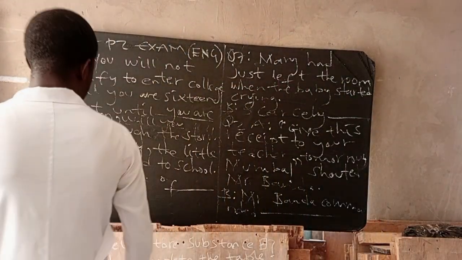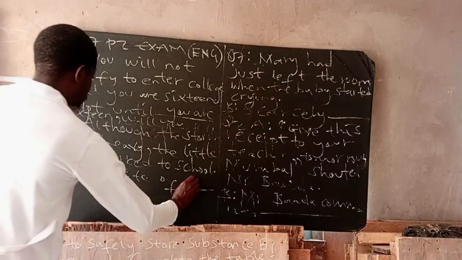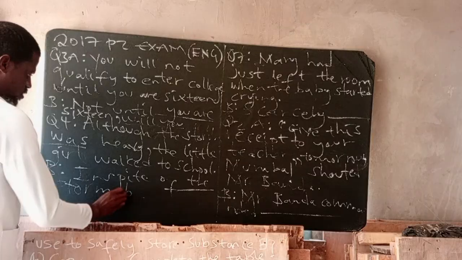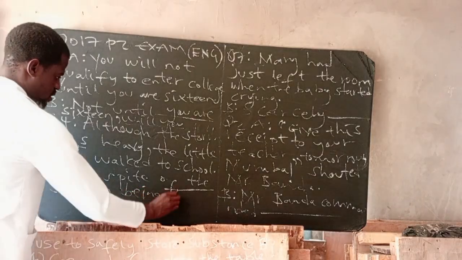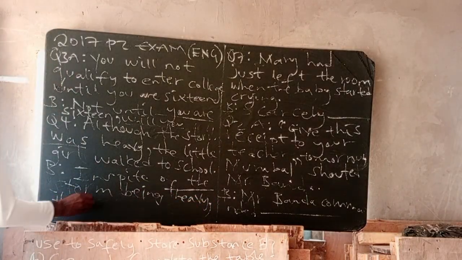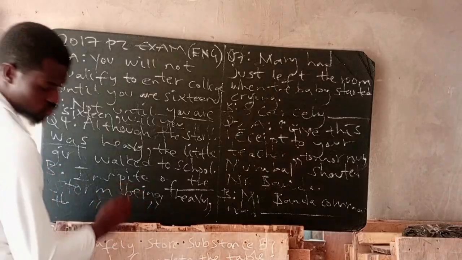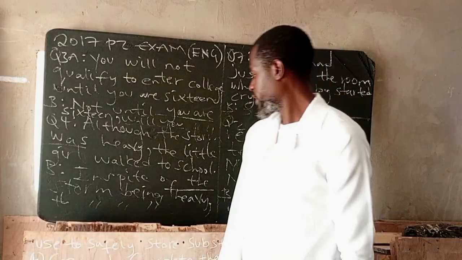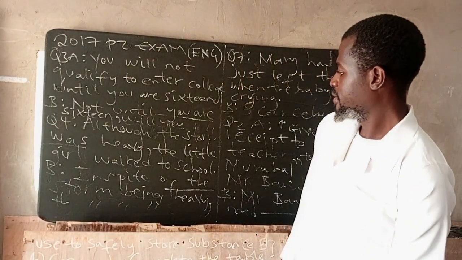So: in spite of the storm being heavy, comma, the little girl walked to school. Okay, it's as simple as drinking water, guys. Yes, thank you so much.